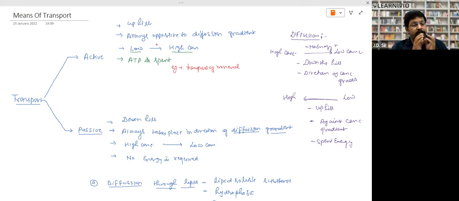Passive transport is always downhill, right? Means it always takes place in the direction of the diffusion gradient or concentration gradient, right? It always goes from higher concentration to lower concentration, and no energy is required for both. Is it clear or not? Tell me. Active passive transport clear? Yes, sir. Yes, sir.